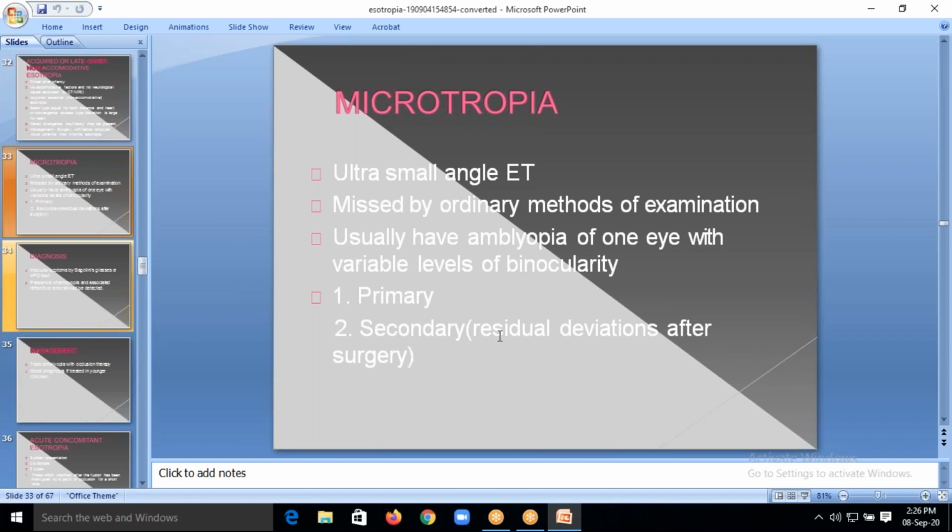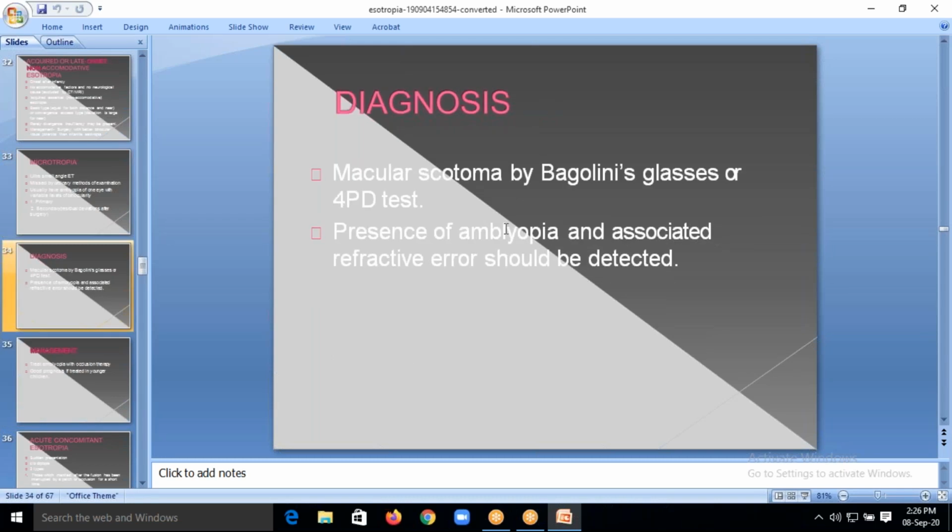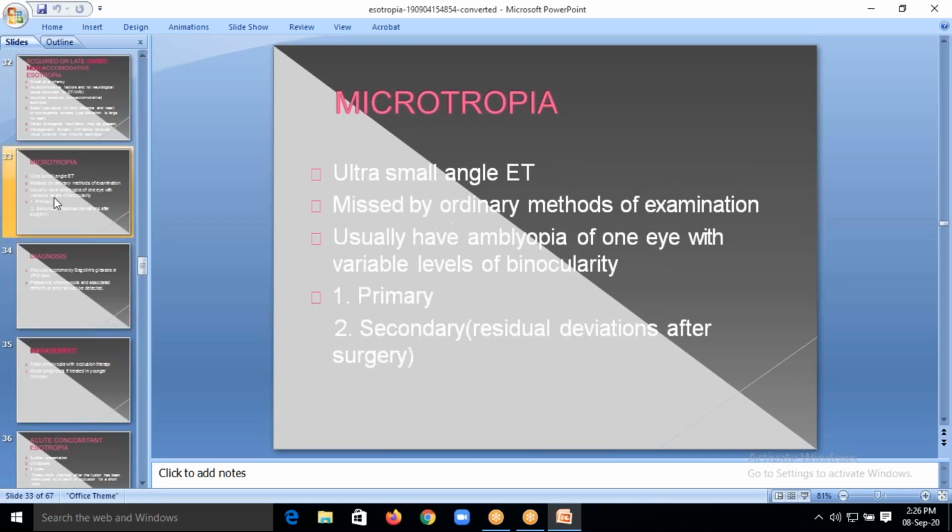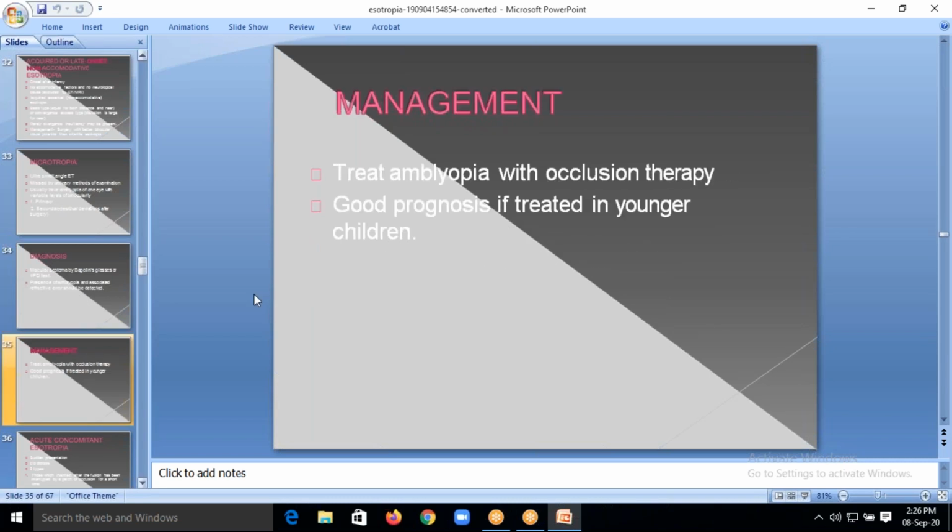If any squint surgery has been done and some residual deviation is left, you can call it microtropia. If any amblyopia is there in microtropia, treat it with occlusion therapy. In younger children, usually the prognosis is very good.